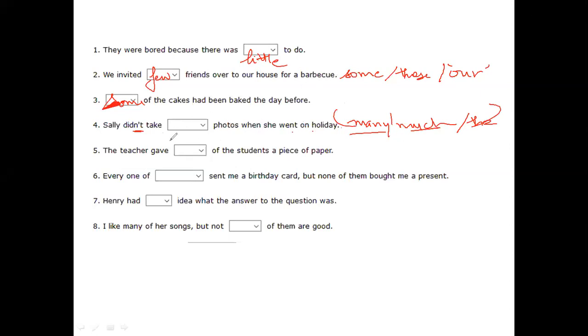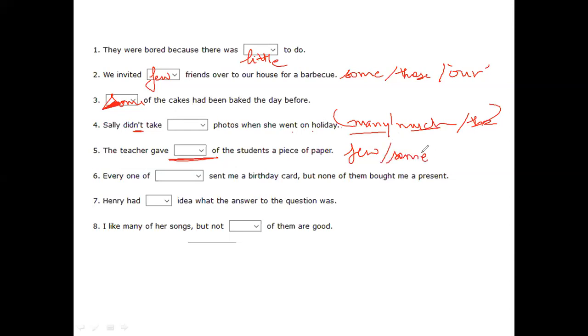Yeah, many. The teacher gave dash to the students. The teacher gave dash of the students a piece of paper. The teacher gave few of the students work anymore. Come on, give some new words.